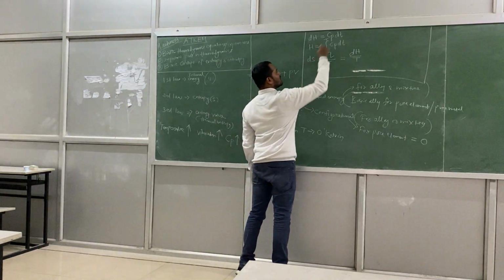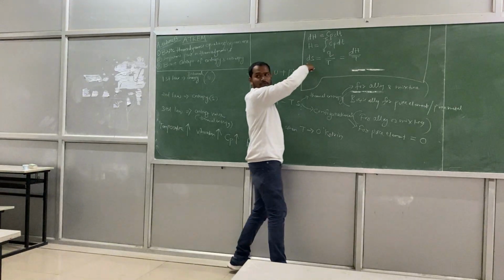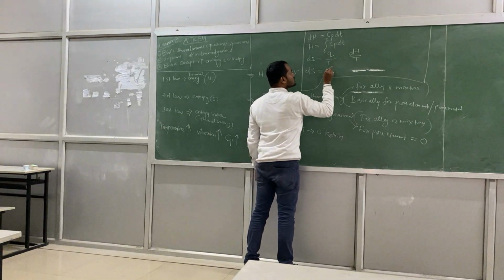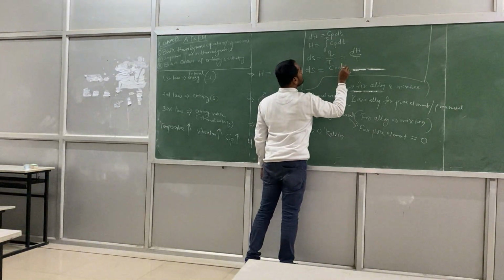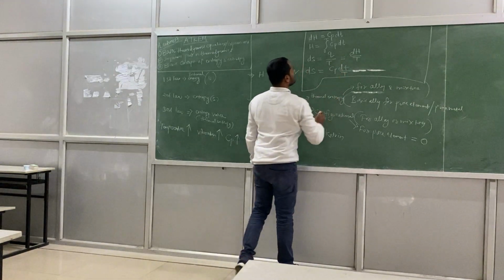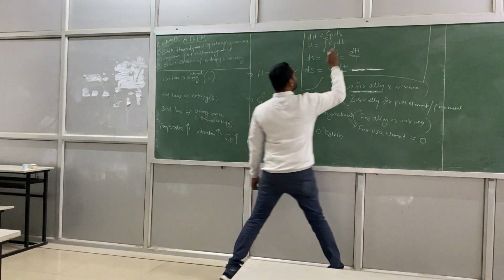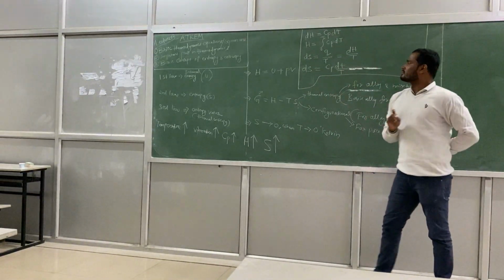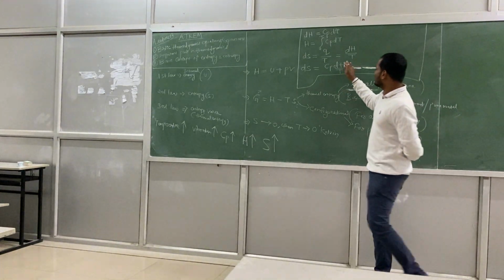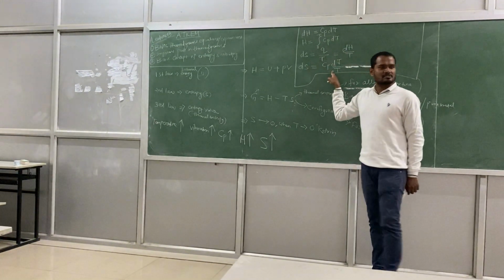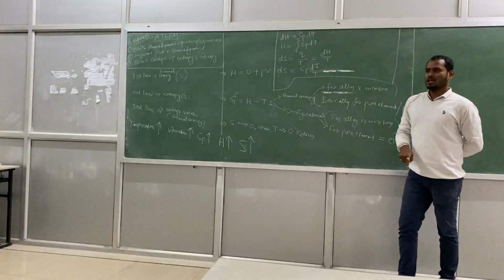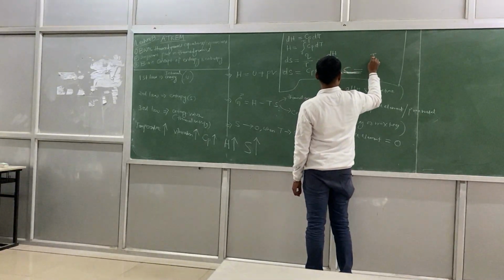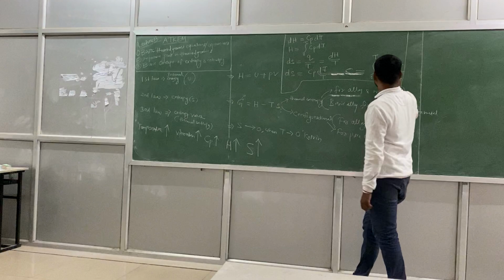Now, if I want to relate Cp and entropy, what can I write? dS will be equal to Cp dT by T, right? This will be capital T, no? Because these are temperature, not time. It is okay, no? Cp dT by T. You understand the relationship? dS is equal to Cp dT by T. If I want to find out S, S will be equal to integral 0 to T Cp dT by T. Fine.